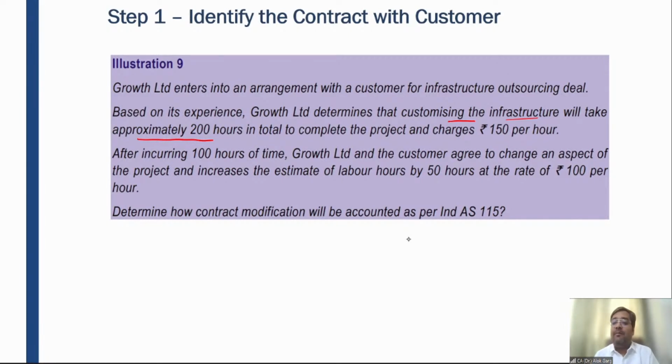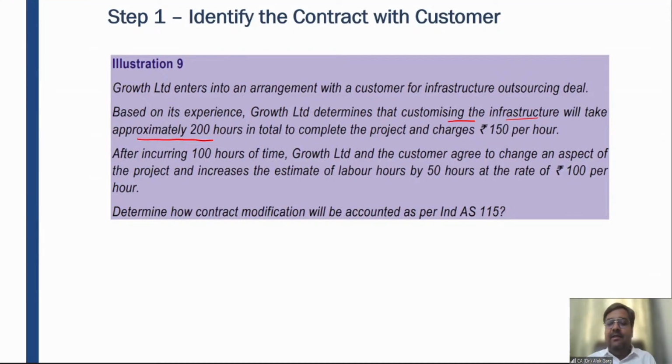So this is not a case of termination of the existing contract and creation of a new contract. This is a case of revision of the existing contract. Are you getting me? Termination of the existing contract and creation of a new contract will generally happen when there are additional goods and services which have an individual use, or services which have their own use. So this is the benefit of termination of contract and creation of a new contract.